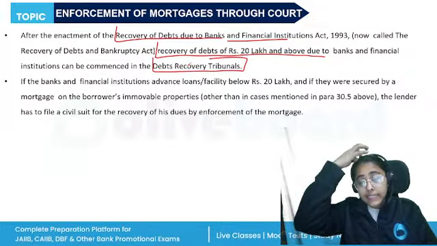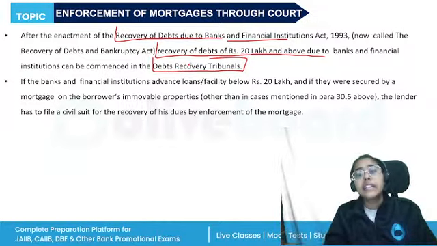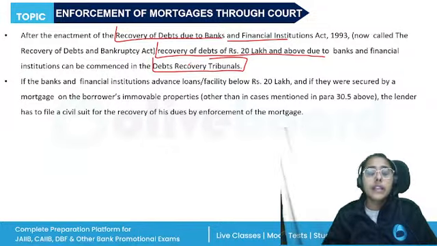The DRTs and the DRATs that we have studied in the DRT Act, I hope you remember. And if the bank and the financial institution's advance is less than rupees 20 lakhs, and if they were secured by a mortgage on the borrower's immovable property, then the lender has to file a civil suit.